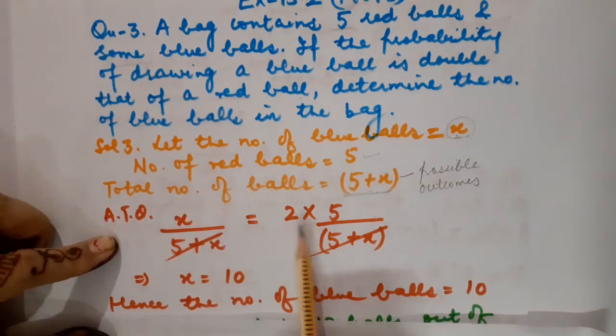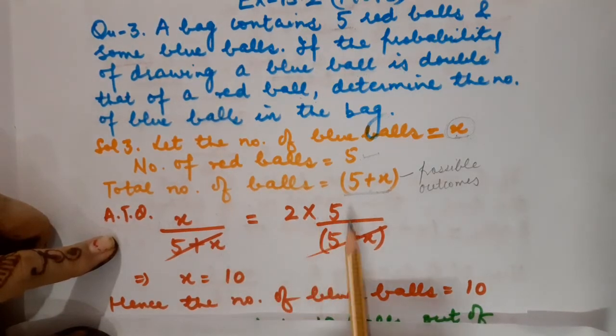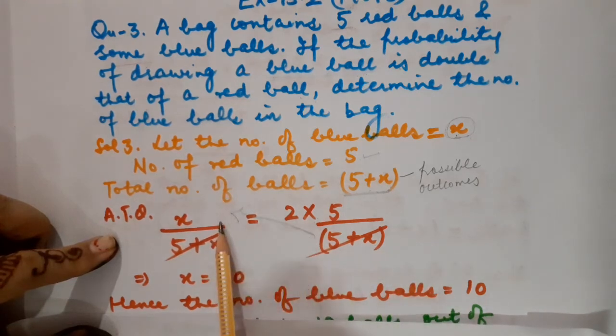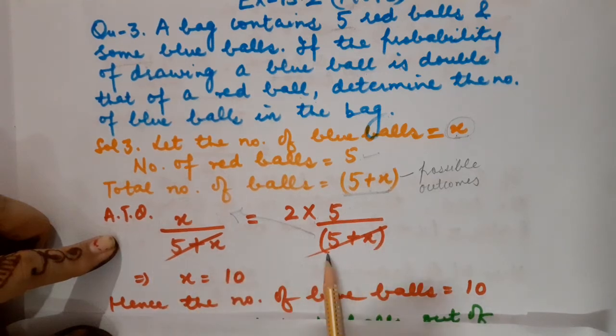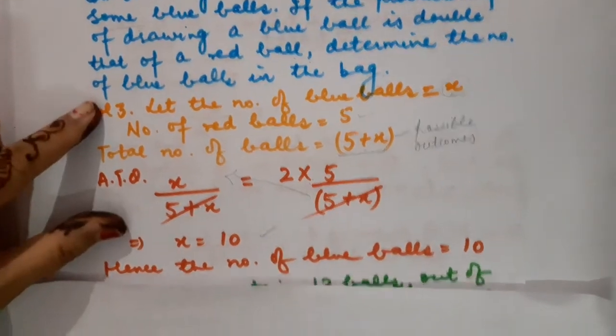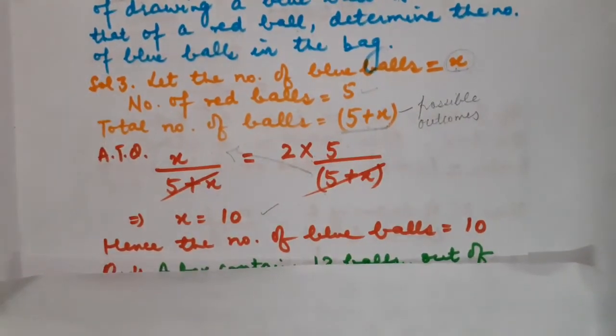Either you can solve it like 2 into 5, it would become 10 upon 5 plus x, and then cross multiply. Or I found an easier alternative: when I bring this 5 plus x to the left hand side, they both cancel, so I have just cancelled them here. Got it? So x is equal to 10. The number of blue balls will be equal to 10.